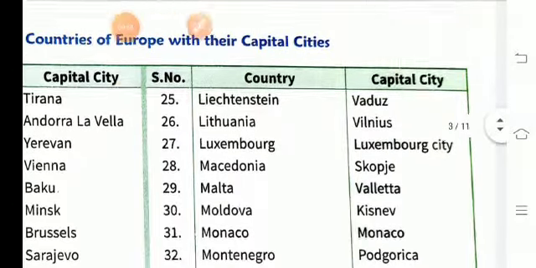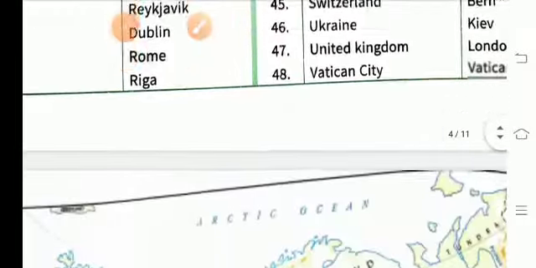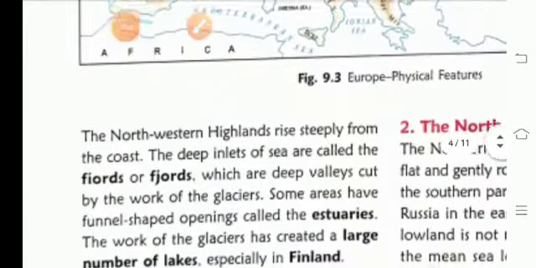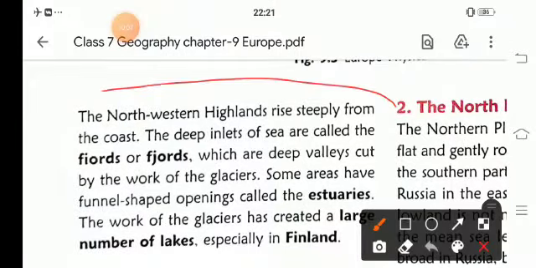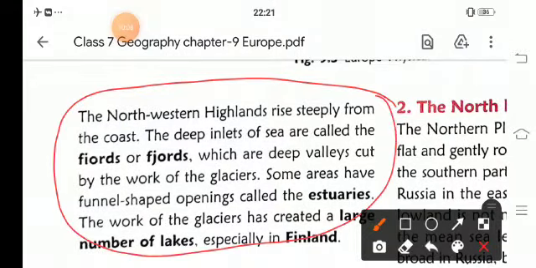The northwestern highlands rise steeply from the coast, and they have deep inlets of the sea known as fjords or fiords. These are deep valleys cut by the work of glaciers.